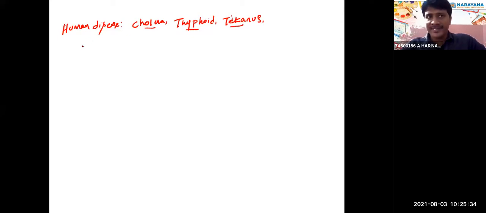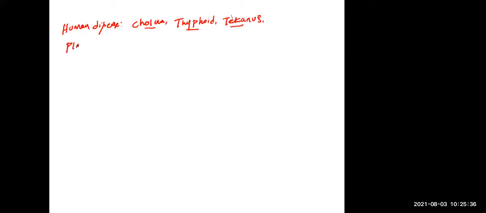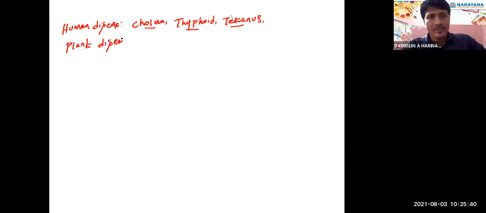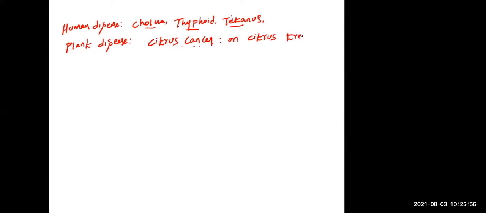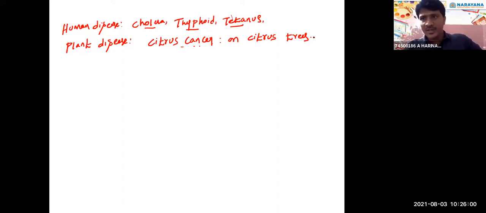Next, plant disease. Example: citrus canker. It is a bacterial disease. On which plant? On citrus trees, lemon, yes. Maybe orange plants also come under the citrus family.